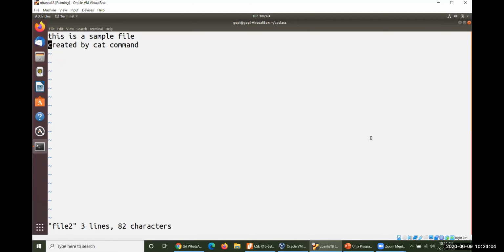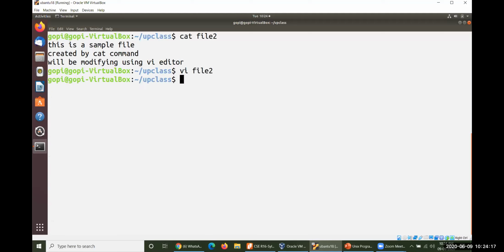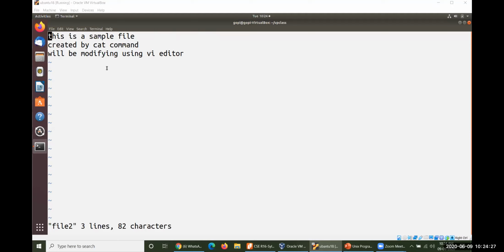Then how could you recover? Recovering in the sense that you don't save the contents. Whatever modifications happened just before, you don't save that. So escape, colon, Q exclamation mark. If you operate this, it will come out. And if you open the same file using the VI editor or the cat command, there is no modification here. Look at this, the line is available as it is.